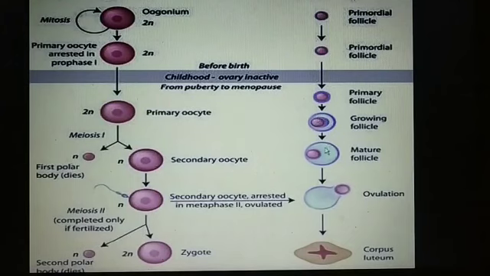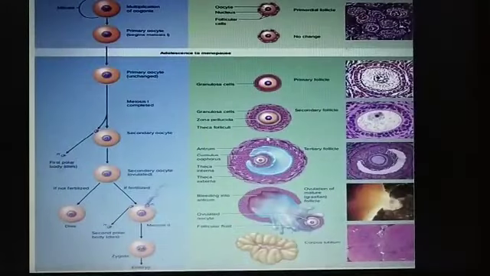Then inside these secondary or tertiary follicles, a cavity is formed, and this cavity is called antrum, a fluid-filled cavity. Here you see this fluid-filled cavity which we call antrum. Students, you can see here this fluid-filled cavity is called antrum.